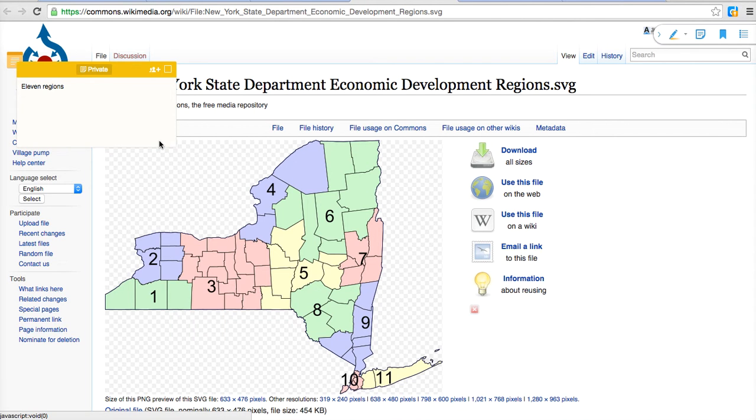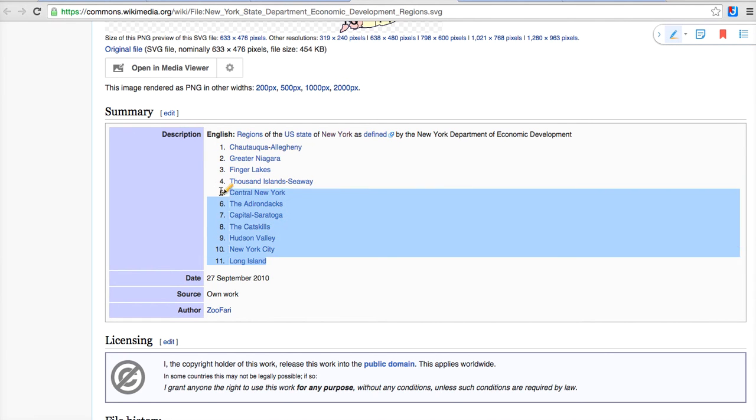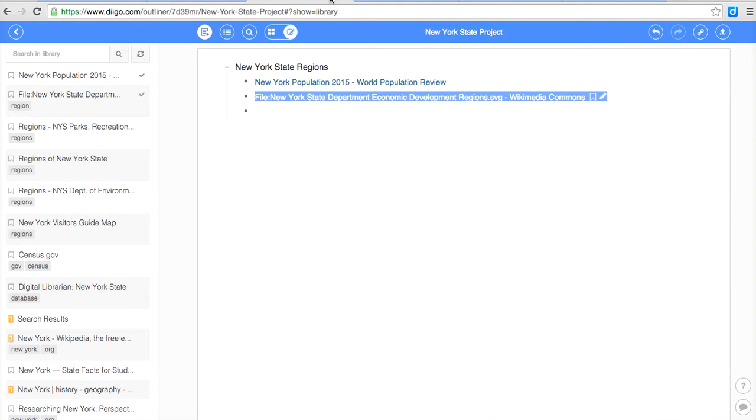Let's keep that in mind. Scroll down. There's the 11 regions defined. Let's get our highlighter out. Go up through them. There they are. All right, so there's data that we're going to come back and look at later. Let's go back to our Diigo outliner. So that will show us that there's also some annotation there.